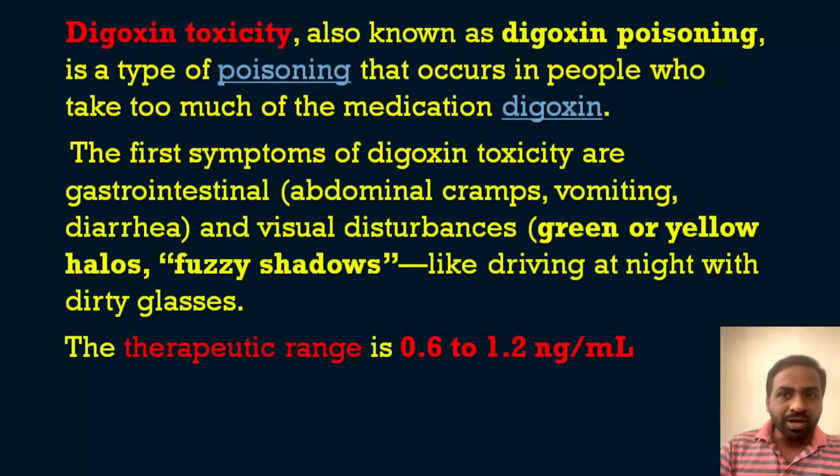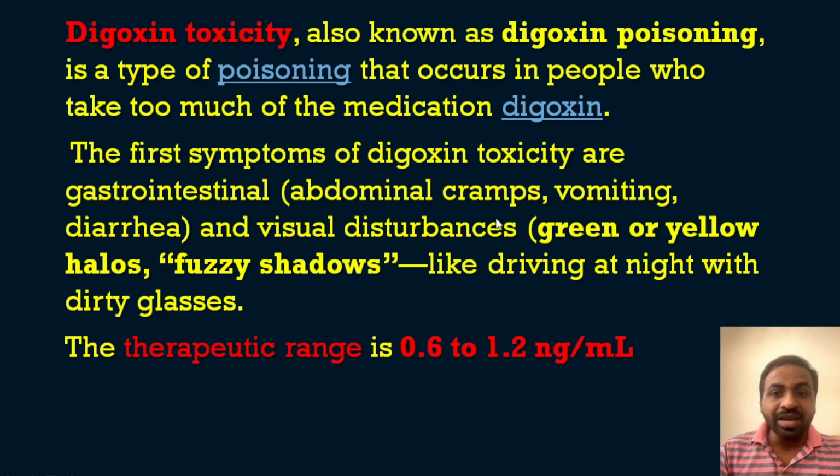We know what digitalis or digoxin toxicity means. It is a type of poisoning that occurs in people who take too much of the medication digoxin. I am not going in depth about digitalis toxicity, only whatever is related to the question. The first symptoms of digoxin toxicity are gastrointestinal symptoms like abdominal cramps, vomiting, diarrhea, and visual disturbances.